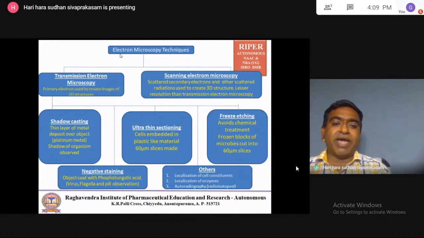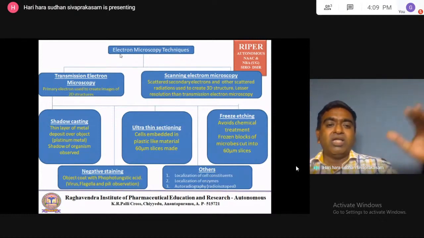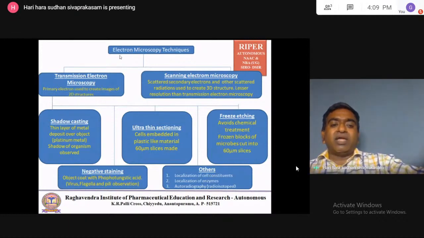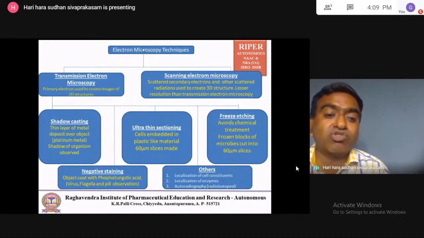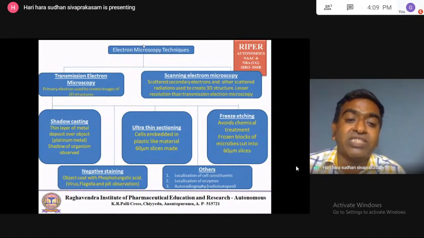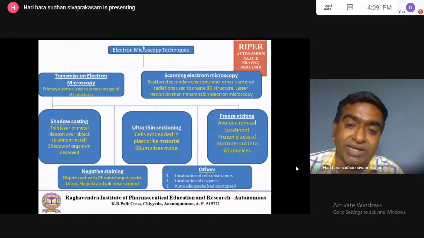By using the shadow, the structure of my body can be evaluated. So in the transmission microscopy, the concept is the same. The electron beam falls on the object, but they cannot penetrate the object. So then the shadow will be used to create the images. So primary electrons are used to create the images of the cell. So 2D structures can be generated.